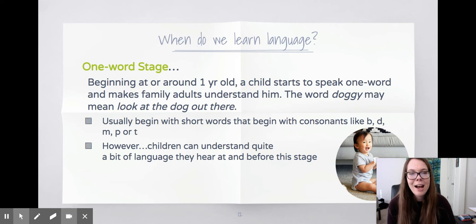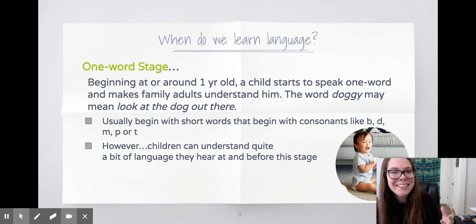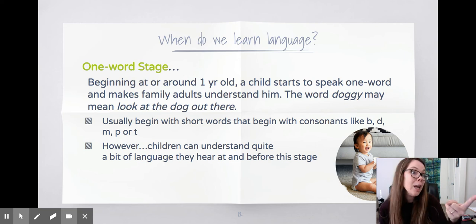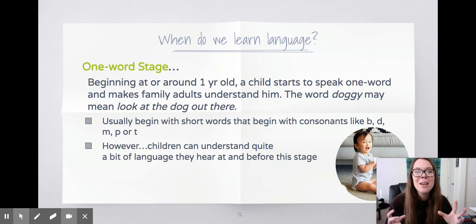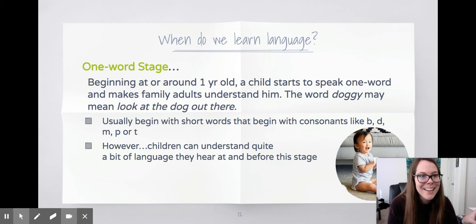So we have the babbling stage, and then we have the one-word stage. Beginning at around 1 year old, a child starts to speak one words. It's like the word doggy may mean look at the dog over there, right? So like doggy, and they point or something. Usually they begin with short words that begin with consonants like B, D. So that's why it's always big like mama and dada, right?